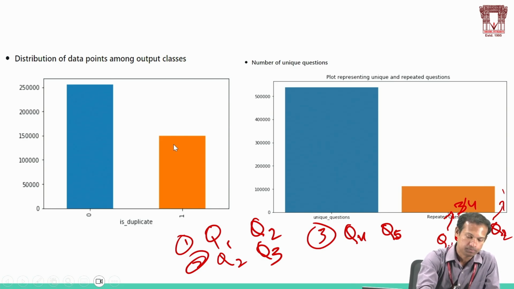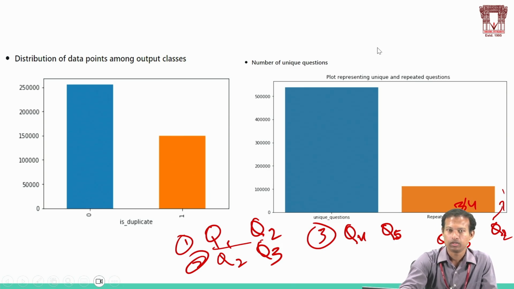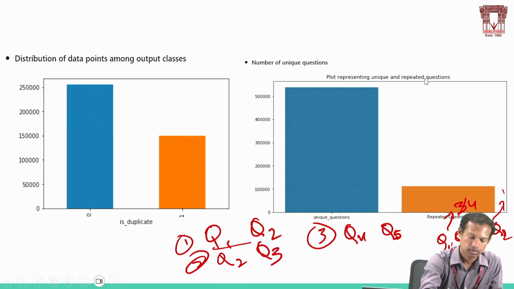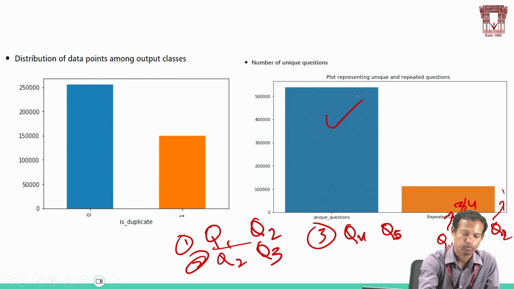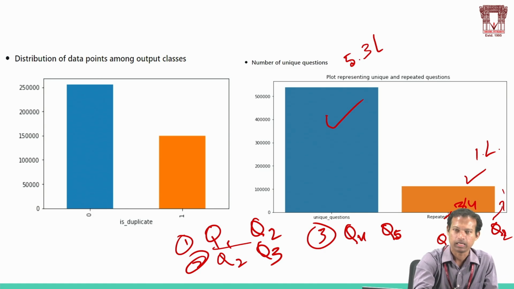For example, if you see here the questions, question 1 and question 2, 1.5 rows are similar, 2.5 rows are not similar. Coming to unique questions in our data set, the unique questions will be approximately 5.3 lakhs. 5.3 lakhs are unique questions. Repeated questions are 1 lakh questions. 1 lakh questions are repeated questions, and 5.3 lakhs questions are unique questions in our data.